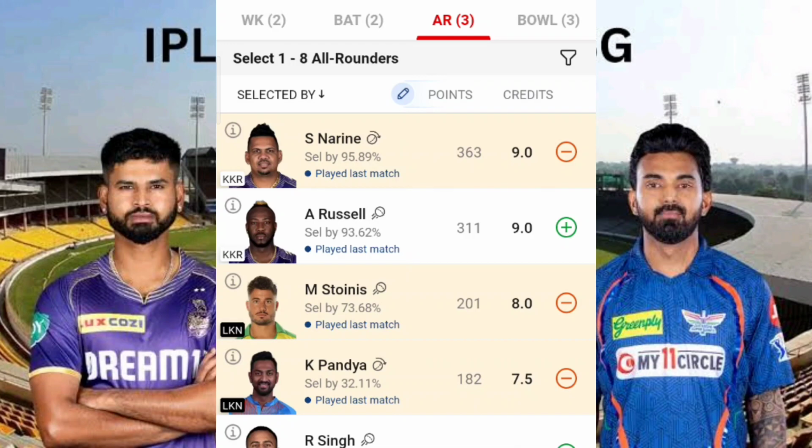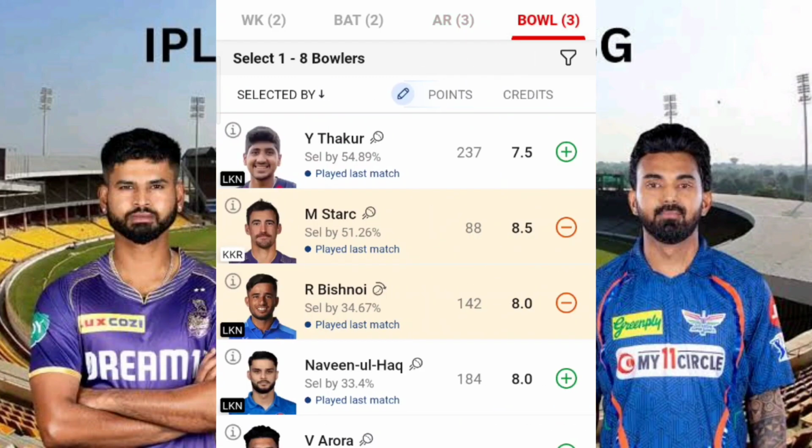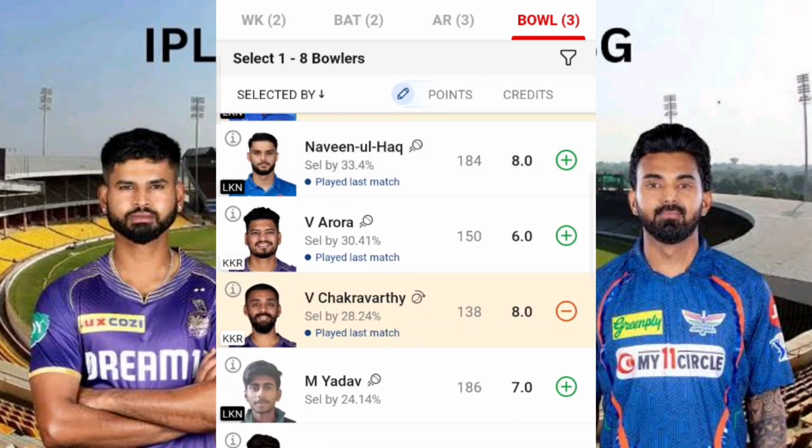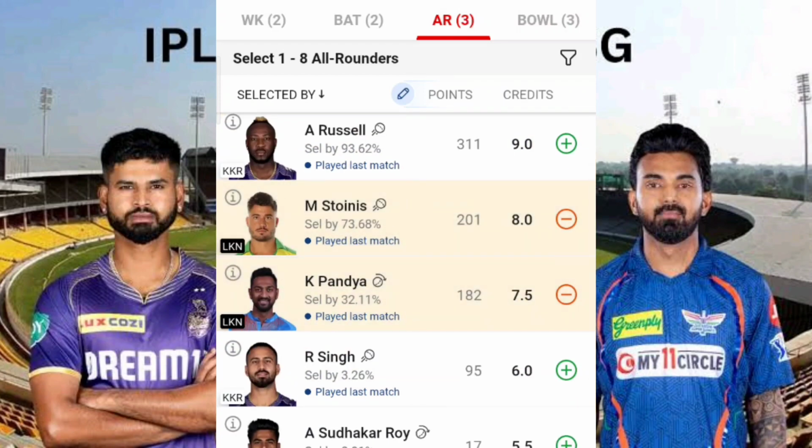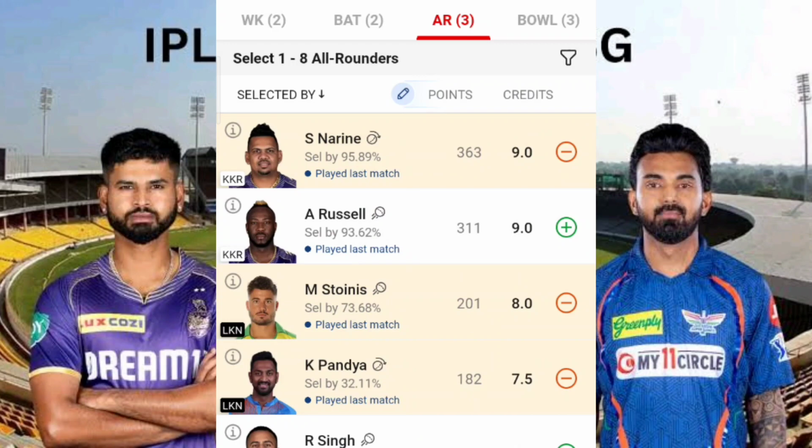I think seven sixes. I think there are chances for that even in this match, because there are no other bowlers who are capable of taking his wicket so early and so easily, except in the case of Ravi Bishnoi and Krunal Pandya. And there is one more chance where Sunil Narine's wicket could be easily taken: that is where Marcus Stoinis should bowl. He is one such all-rounder who can easily take the wicket of dashing openers like Sunil Narine. But the problem lies with the captaincy as well as the management of LSG itself, that they are not giving Marcus Stoinis overs.